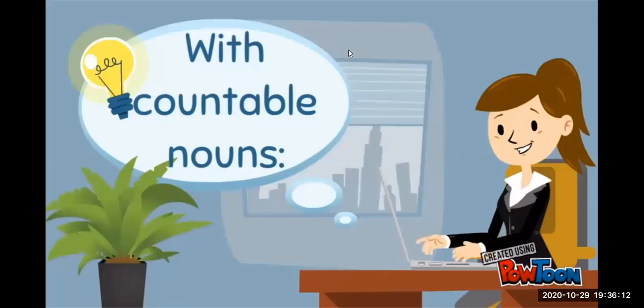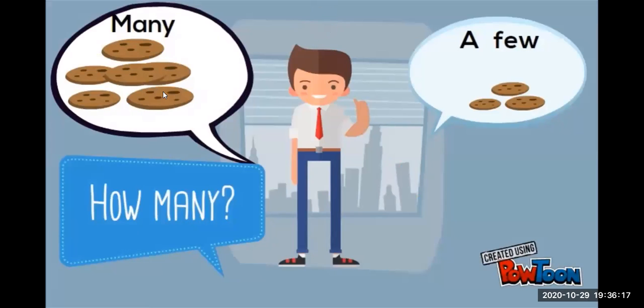With countable nouns, we use many when we are referring to a big amount of something. Cuando nos estamos refiriendo a una cantidad grande de algo, many. With quantifiers, for example, we can say many cookies. What else can we say with many? ¿Qué más podríamos decir con many? For example, I don't eat many cookies. What can you say with many?